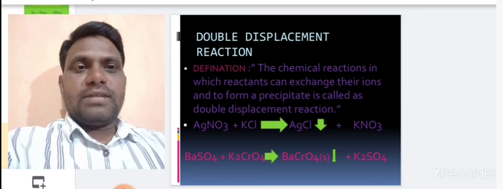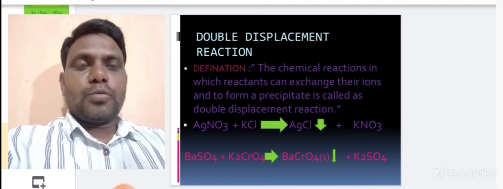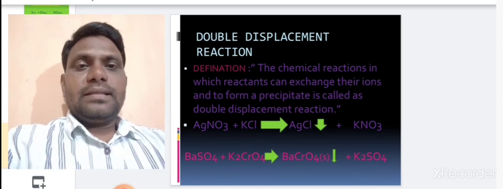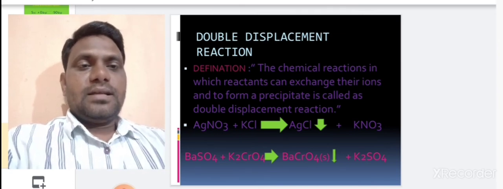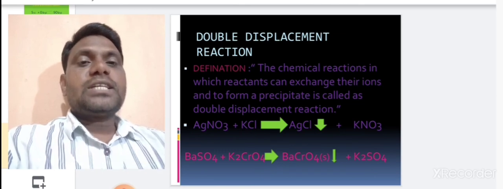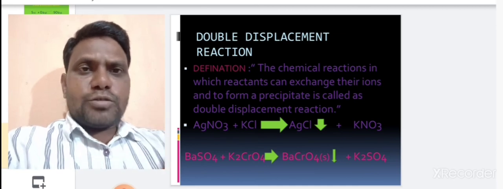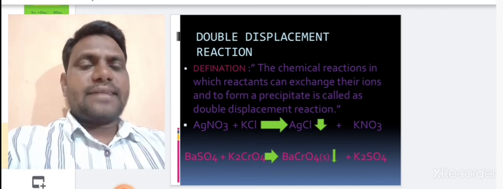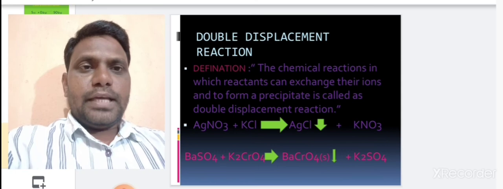AgNO3 means silver nitrate. When silver nitrate reacts with potassium chloride, that is KCl, there is formation of AgCl, the precipitate of silver chloride, along with potassium nitrate. The exchange of ions takes place between the reactants, Ag plus and Cl minus.